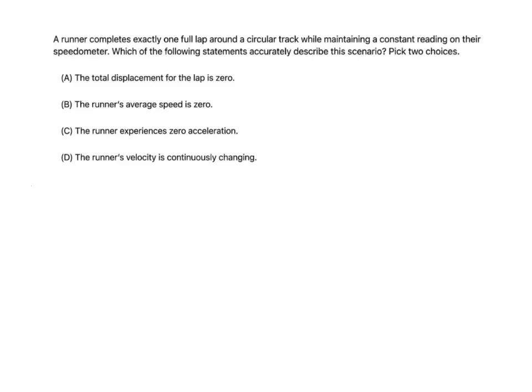In this question, it is given that a runner completes exactly one full lap around a circular track while maintaining a constant reading on their speedometer. So, what does this statement mean? That constant reading on a speedometer. A speedometer measures speed. So, I can say since the reading of the speedometer is constant, then speed is constant.